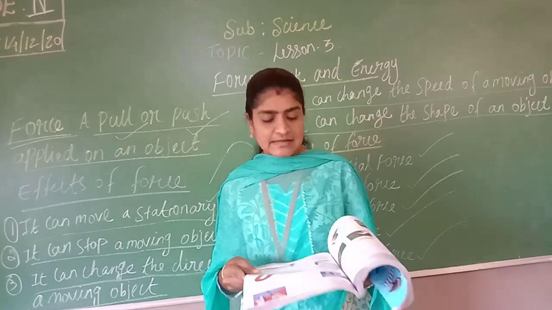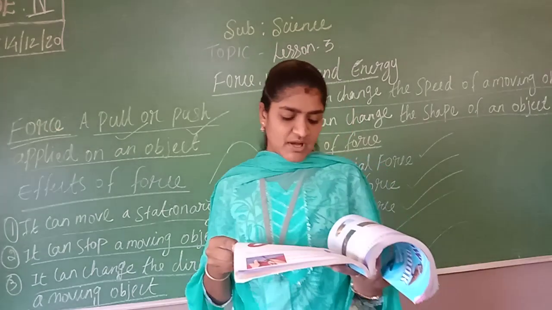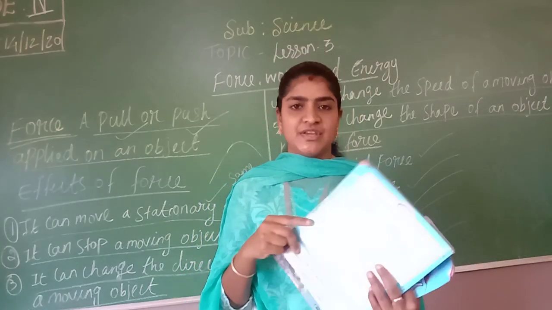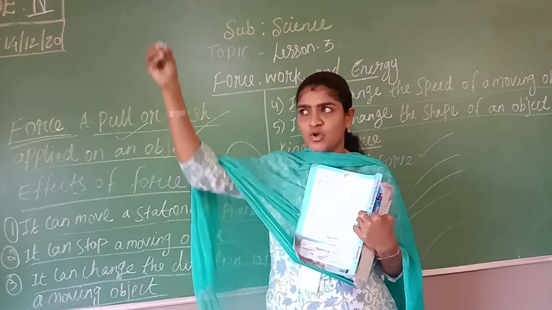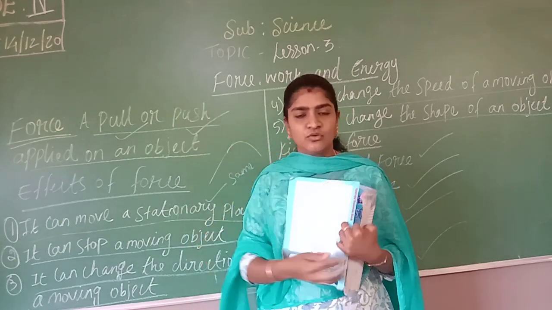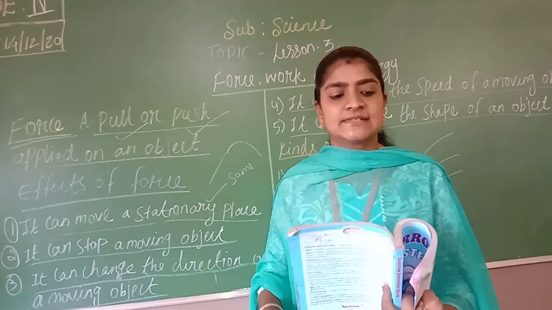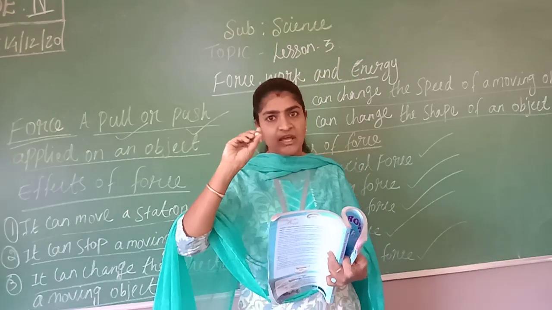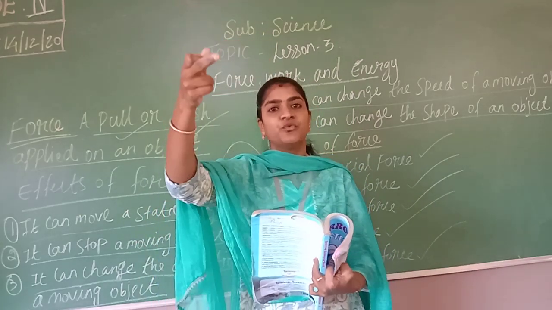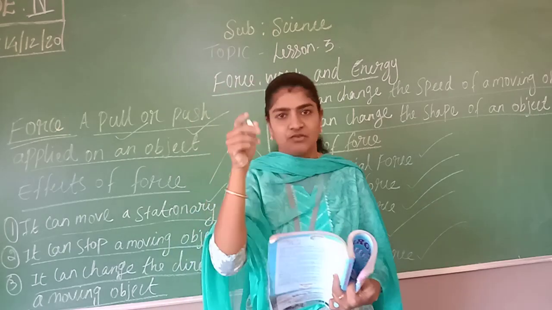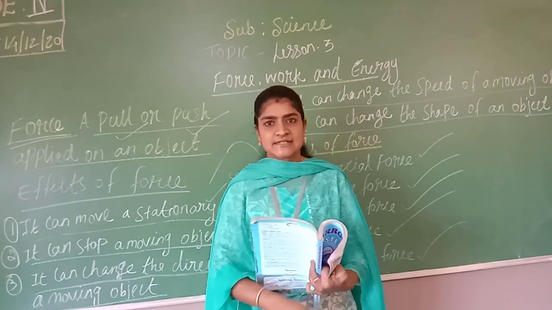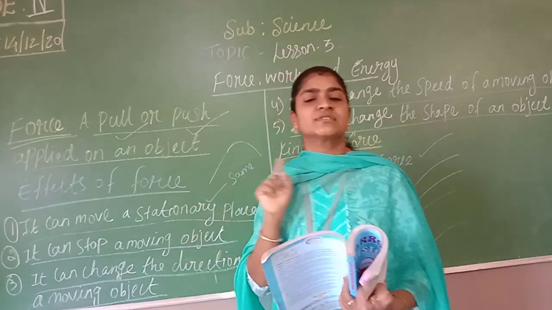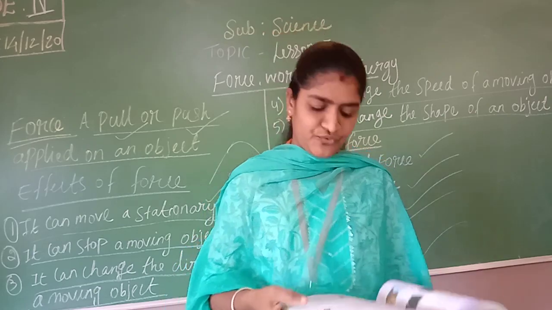Next, the fifth one, that is gravitational force. The force by which the earth pulls objects towards it is called gravitational pull. For example, I am dropping the chalk from here, so obviously it will go down. This force is called gravitational force. Now I am taking one more chalk. If I throw it also, it will go and fall down. It won't fly into the sky, it will fall down at a certain distance. Now if I drop the chalk, it automatically goes down, right? So this force is called gravitational force.